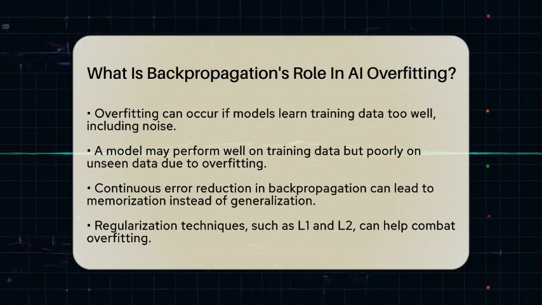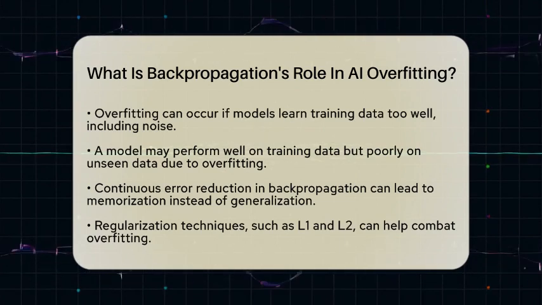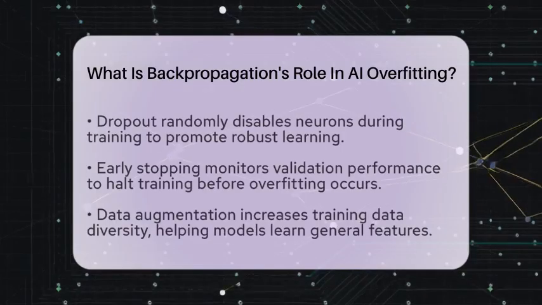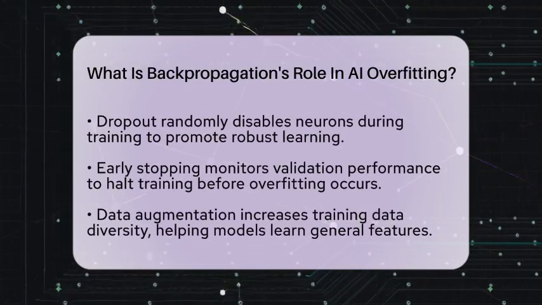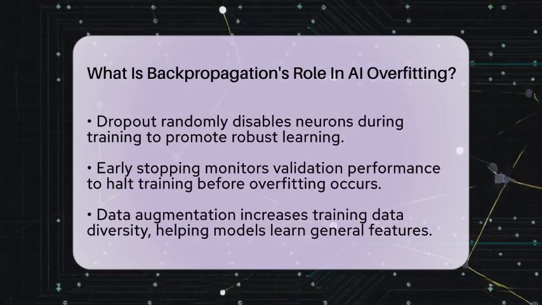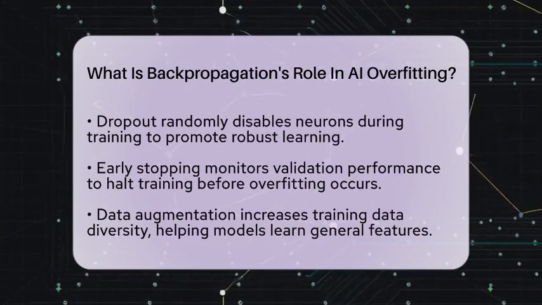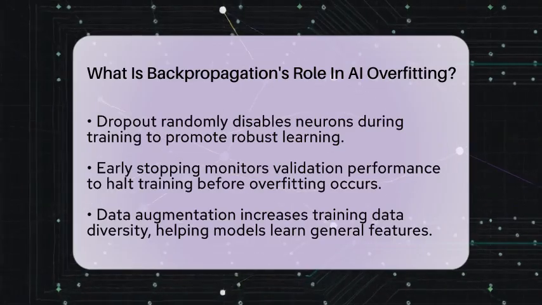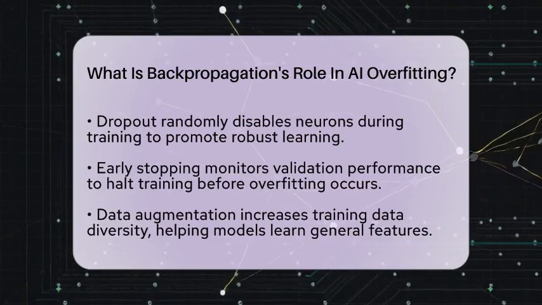These methods, such as L1 and L2 regularization, add penalties for large weights, encouraging simpler models that can generalize better to new data. Another effective technique is dropout. This method randomly disables certain neurons during training, which prevents the model from becoming too reliant on specific pathways. This promotes a more robust learning process.